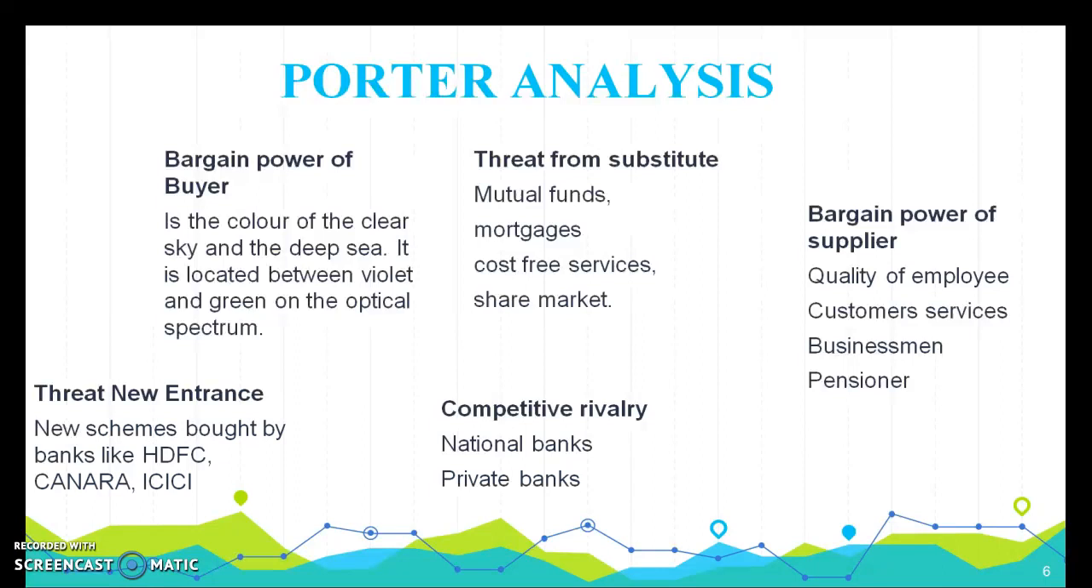And now, the crisis that has hit S Bank has been the major cause, and the competitive rivalry between the national banks and the private banks has given them a competitive advantage over S Bank due to the NPA issue. Threat of new entrants: the new schemes brought by banks like HDFC, Canara and ICICI, which include mutual funds, mortgages, cost and services.